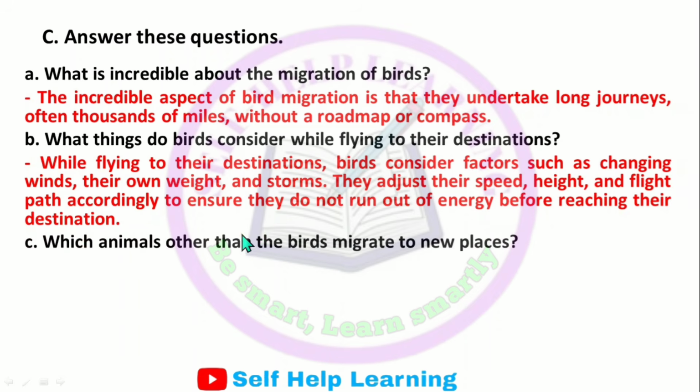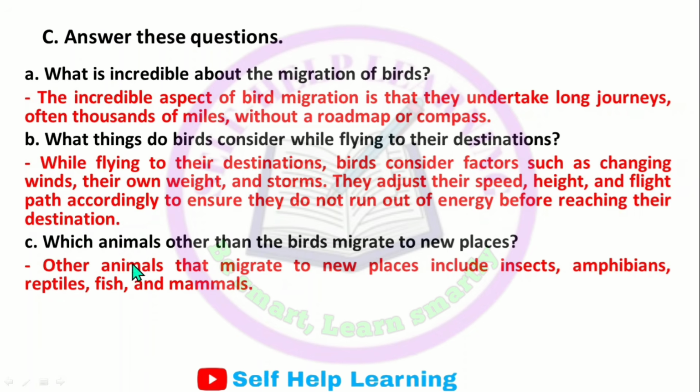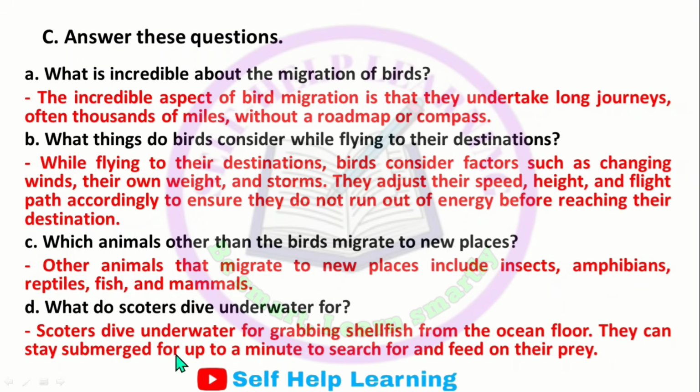their destination. Which animals other than birds migrate to new places? Other animals that migrate to new places include insects, amphibians, reptiles, fish and mammals. What do scoters dive underwater for? The scoters dive underwater for grabbing shellfish from the ocean floor. They can stay submerged for up to a minute to search for and feed on their prey.